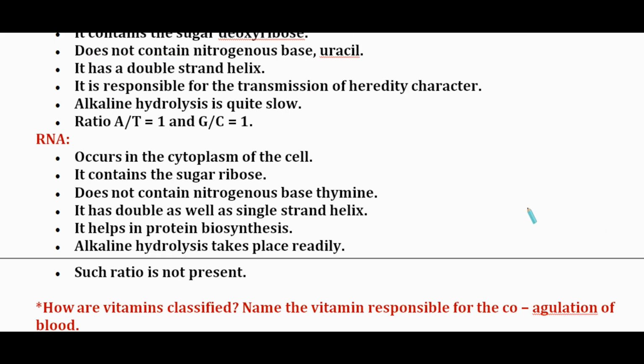Now for RNA, it occurs in the cytoplasm of the cell. It contains the sugar ribose, and does not contain the nitrogenous base thymine. It has double as well as single strand helix. It helps in protein biosynthesis. Alkaline hydrolysis takes place readily. Such a ratio is not present.